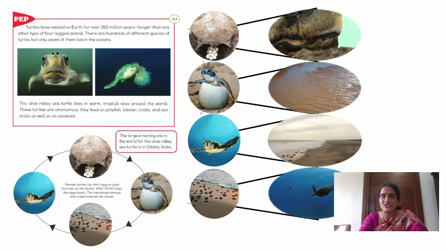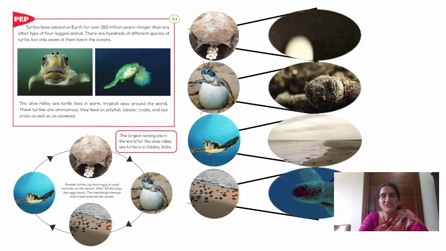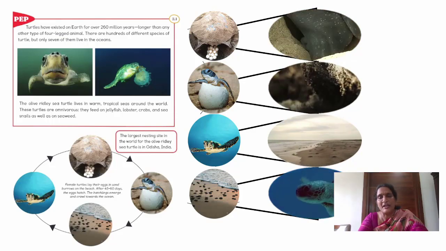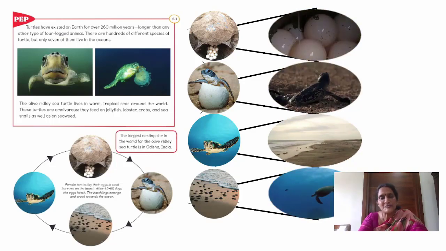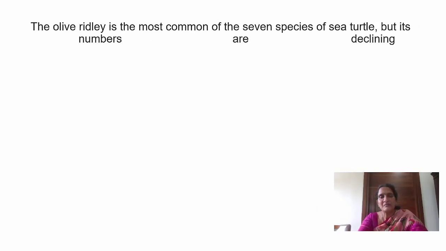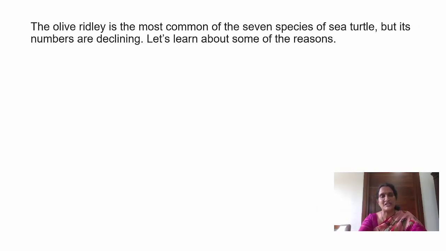But unfortunately, nowadays, these olive ridley turtles, though they are very careful, the species is disappearing. There are only 7 species of sea turtles, but the species are declining. Could you guess the reasons?